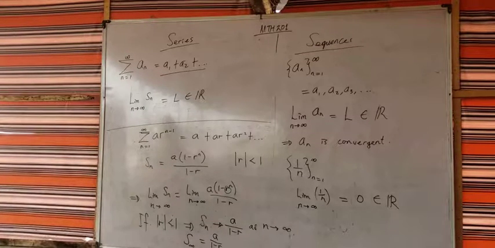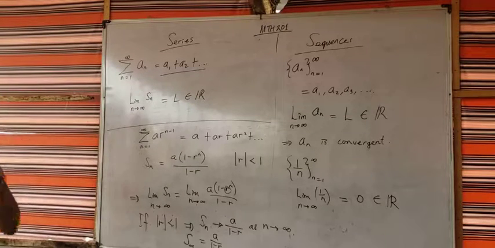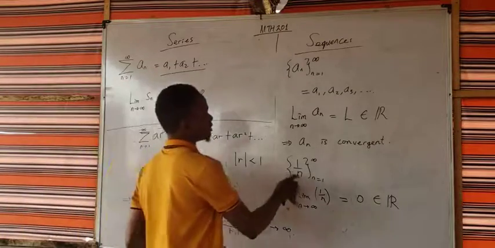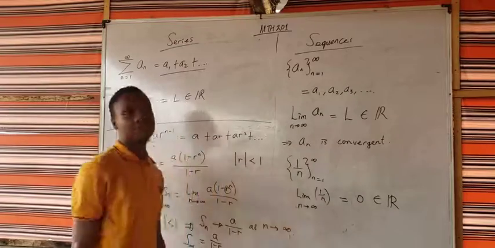So it's feasible this way to just examine the behavior of the series and tell whether or not it will converge. But usually we want to test just by using a sub n. If I'm just given a sub n, we want to be able to reach some conclusion about whether or not the series is convergent. That's why we talk about the test of convergence. Are we together? So how do you test for convergence of a series? In the case of a sequence, it's quite straightforward. You just get the limit of a sub n as n approaches infinity.